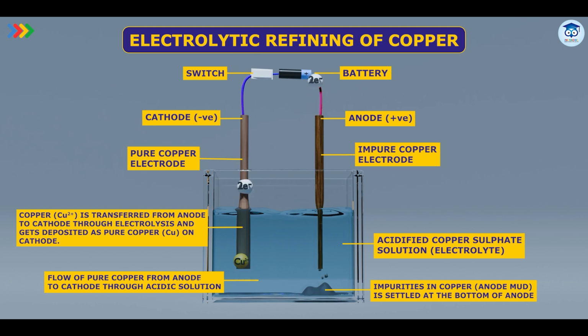While at the cathode, the pure metal kept on depositing, so the weight of copper on the cathode will be more at the end. You can see this in the animation also. We initially took a copper wire, but now it is a big copper block at the cathode. This weight is the weight of the copper deposited, which is the pure copper.